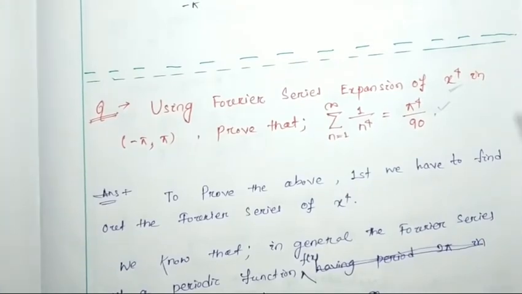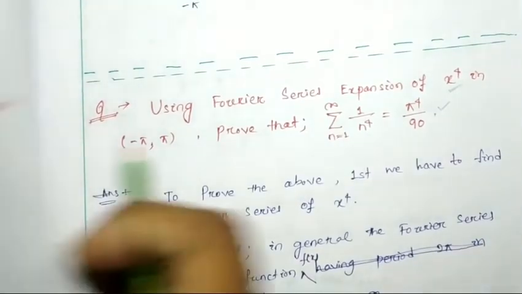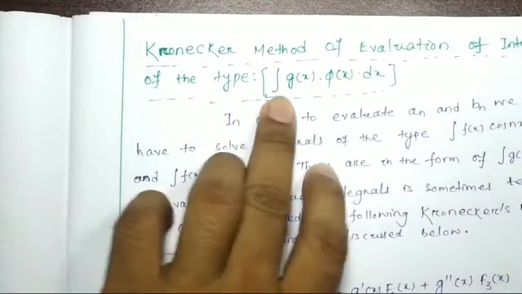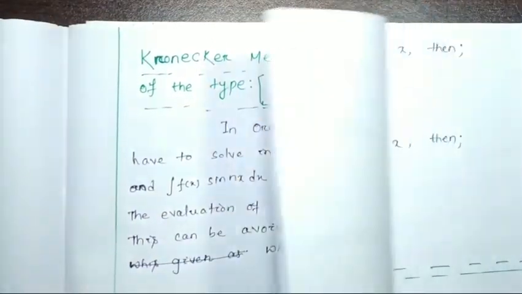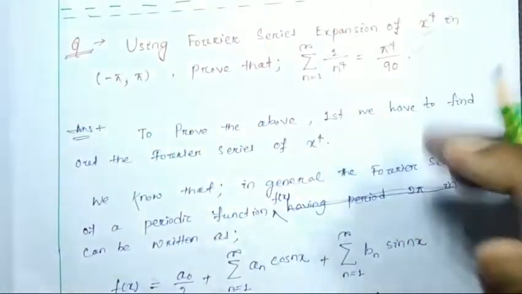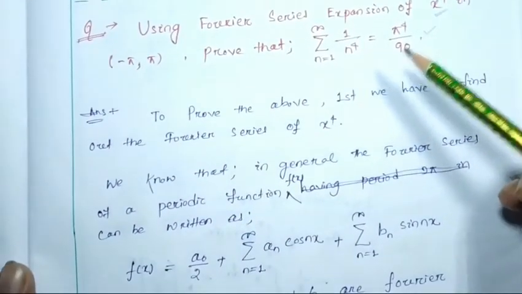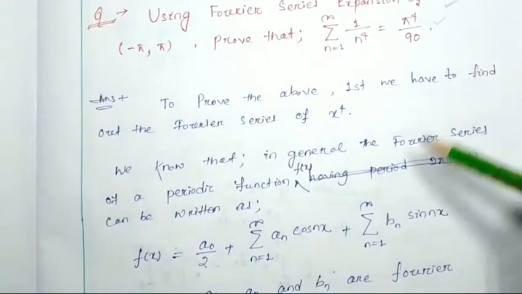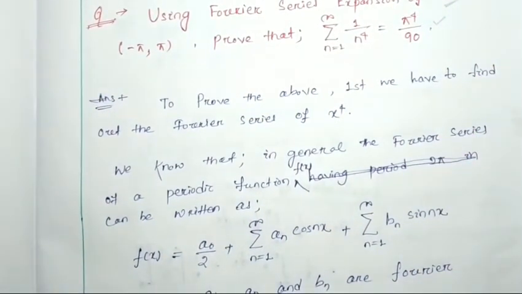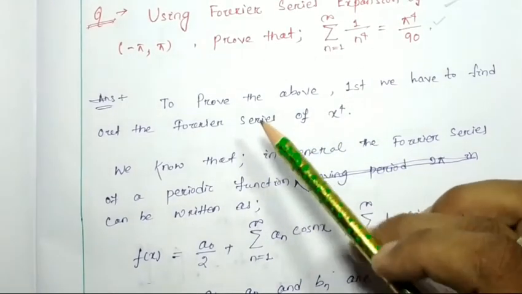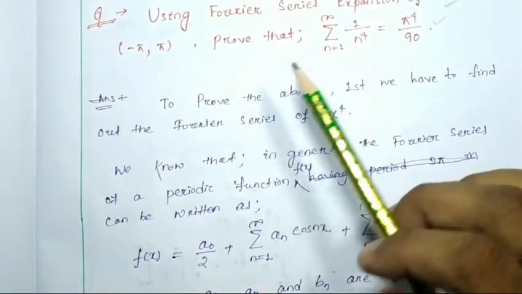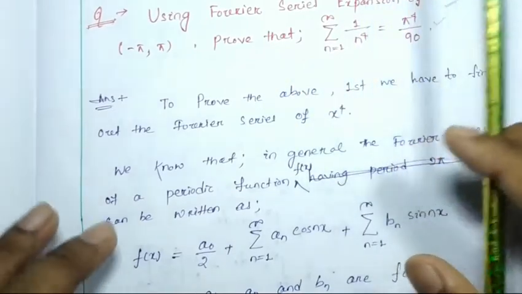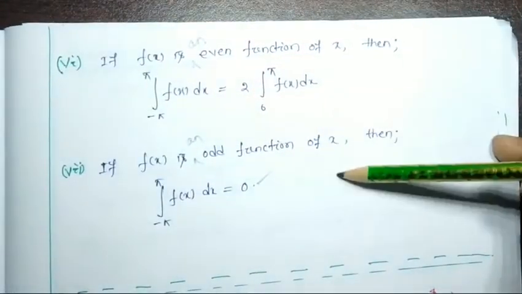As we discussed, the Kronecker method of evaluation of integration and odd and even function properties will be used in this question. Most of these two properties will be required.